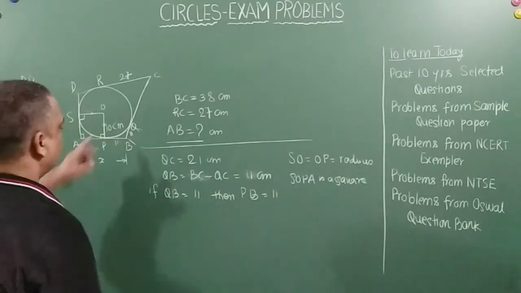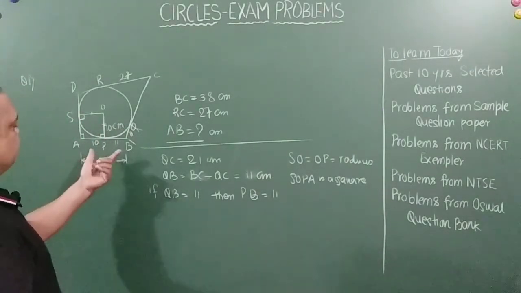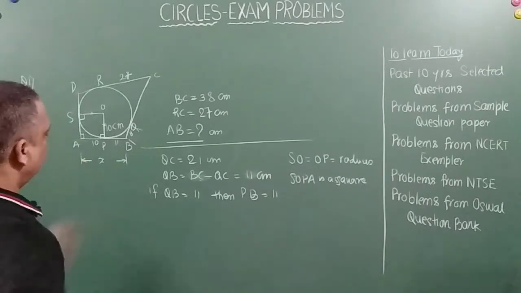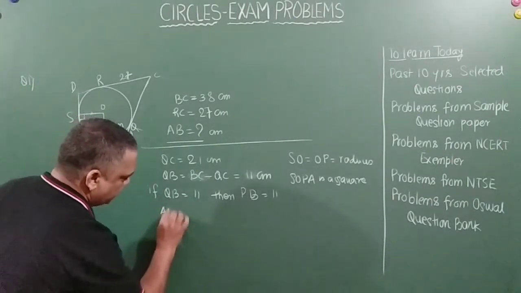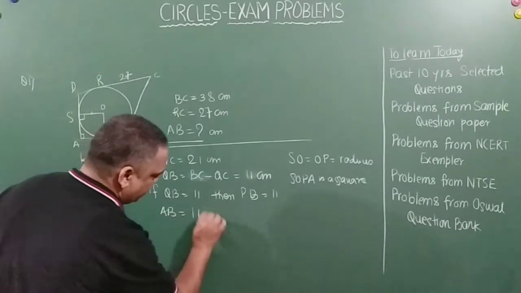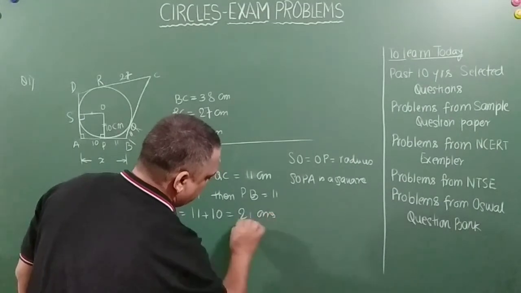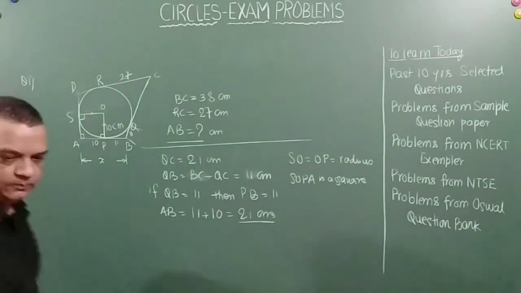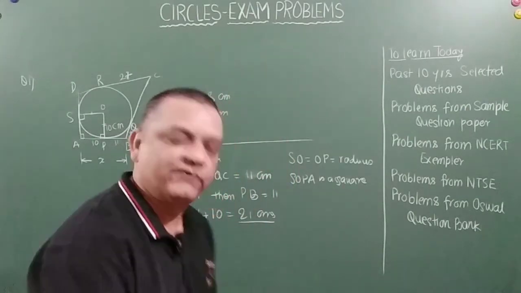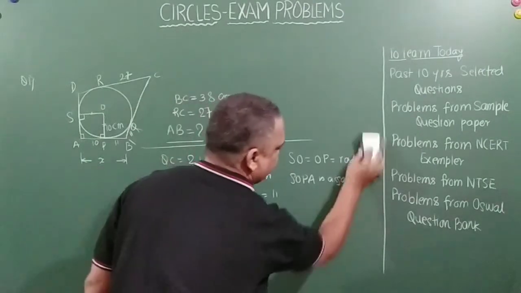Correct? So what happens is, once this is a square, this side becomes 10, right? So now it is very easy to find AB. AB is equal to 11 plus 10, that is equal to 21 centimeters. Right? So this was the problem. It was a straightforward problem, friends. Okay. So we have done it like this. So let's move on to the next one.